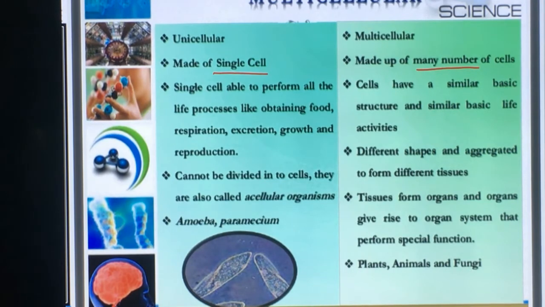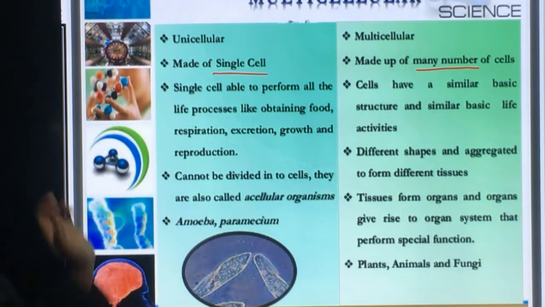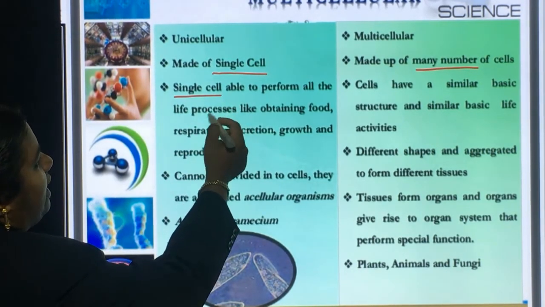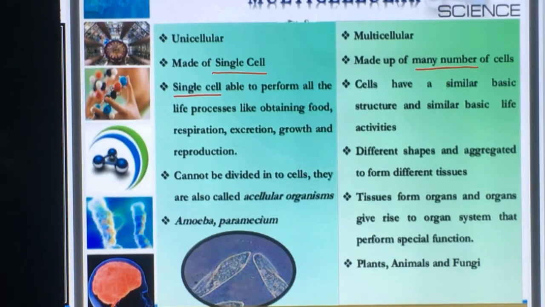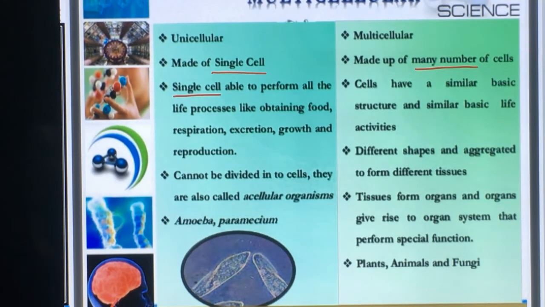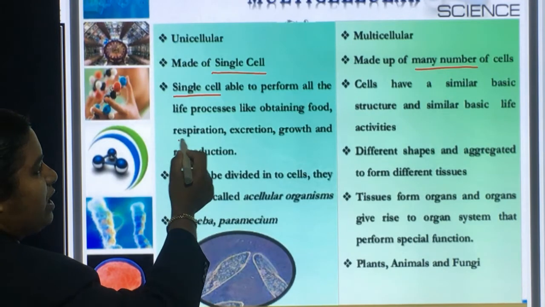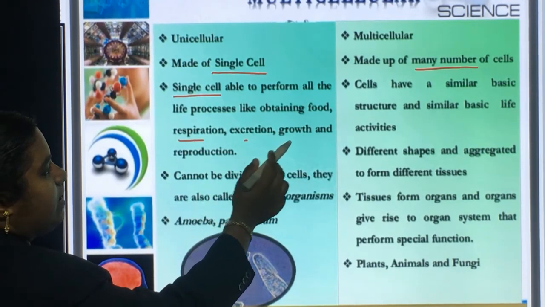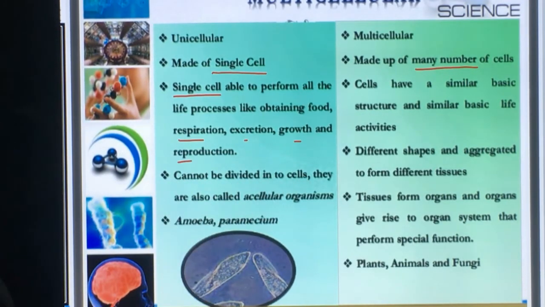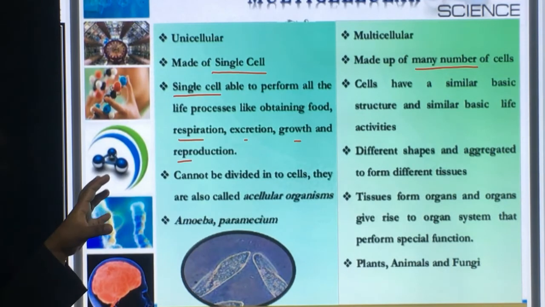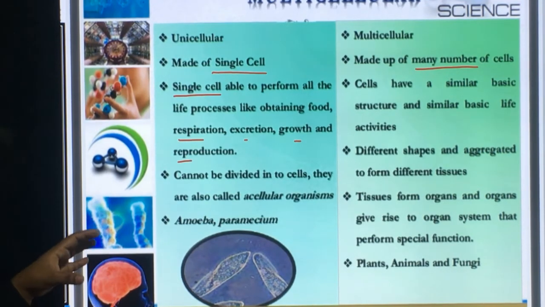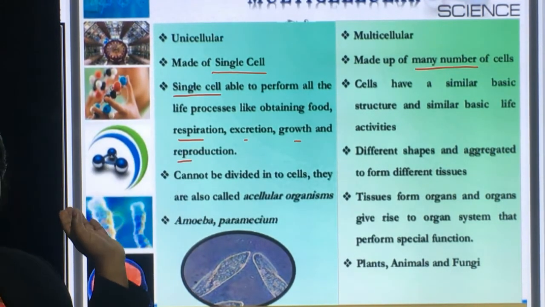All these processes are carried out with the help of the single cell itself. That is why they are able to perform all the life processes like nutrition, that means obtaining of food, then respiration, then excretion, growth as well as reproduction. All these life processes are carried out with the help of the single cell itself.